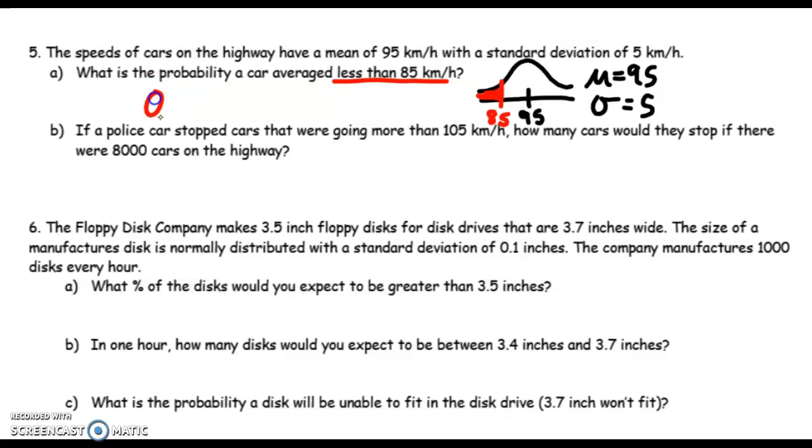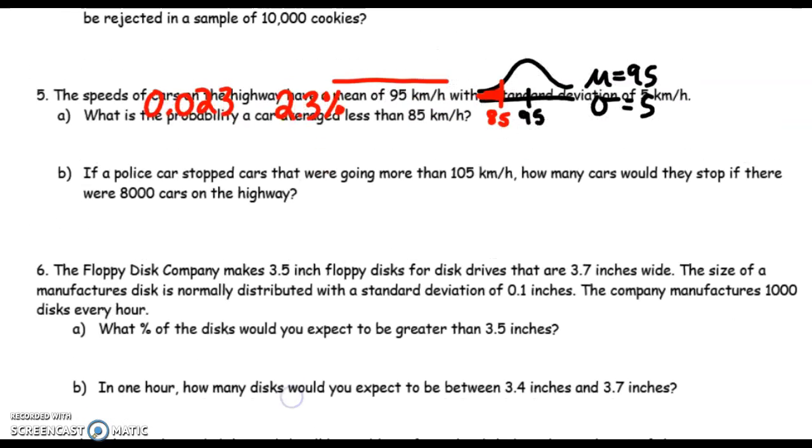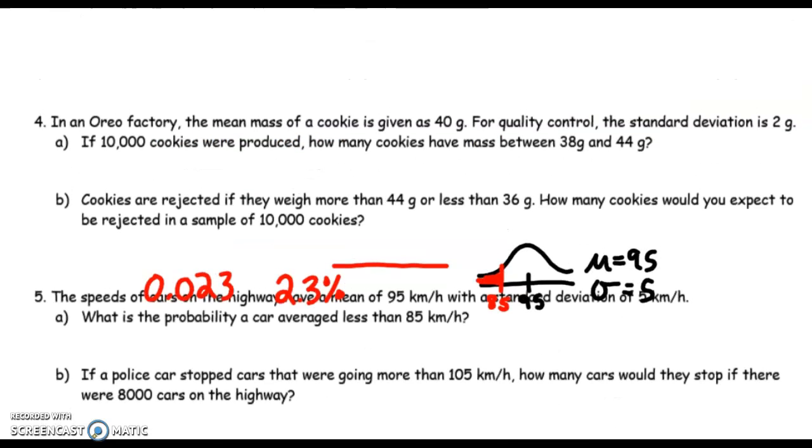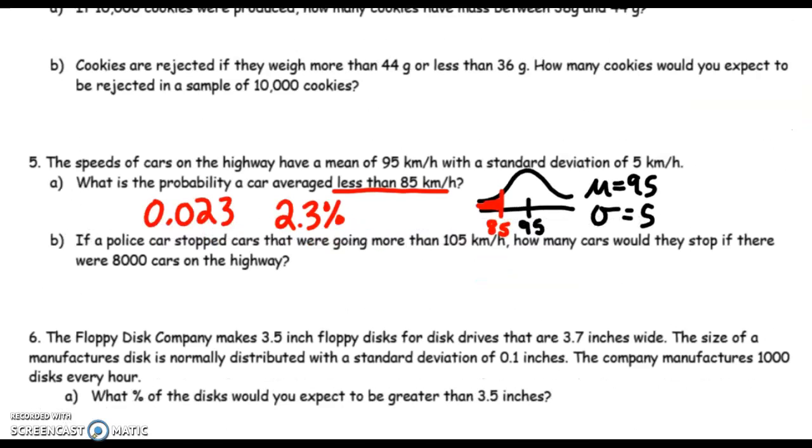Or you can leave it as a decimal, or you can make it into a percent. That's 2.3%. So 2.3% of cars drive less than 85 kilometers per hour on this highway.